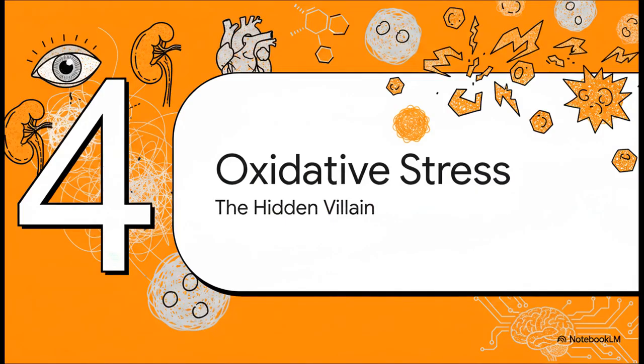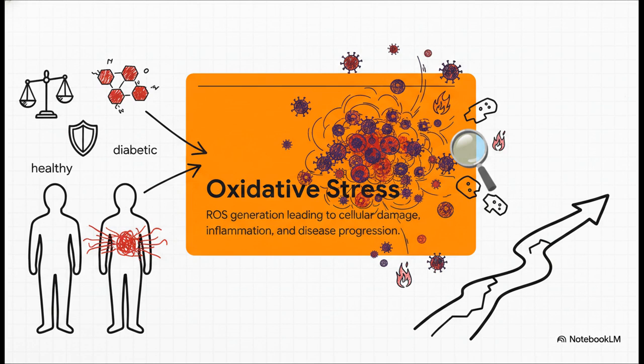Section 4. Oxidative stress, the hidden villain. So how exactly does high blood sugar cause such devastating, wide-ranging damage to organs like the eyes, kidneys, and heart? The answer is oxidative stress. You see, in a healthy body, there's a balance, but in a diabetic body, high blood sugar triggers the overproduction of ROS, or reactive oxygen species. Think of ROS as a major chemical imbalance, highly reactive molecules that basically act as the primary agitator for all those complications.